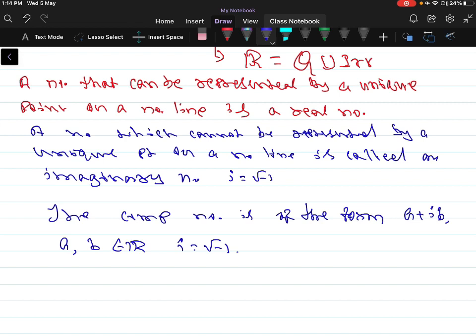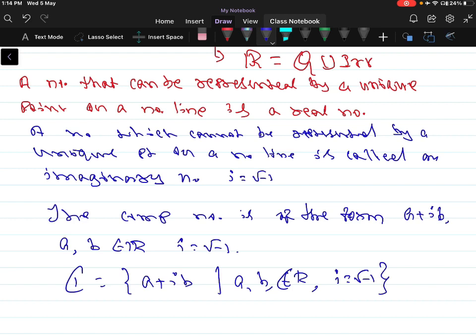The set of complex numbers can be represented by the letter C, which contains the complex numbers a plus ib such that a, b belong to R and i is equal to the square root of -1.